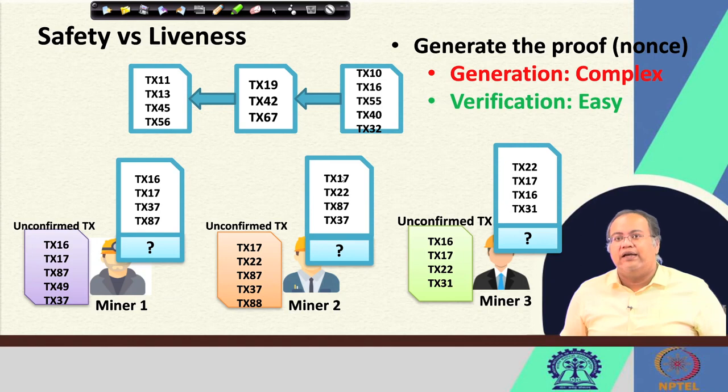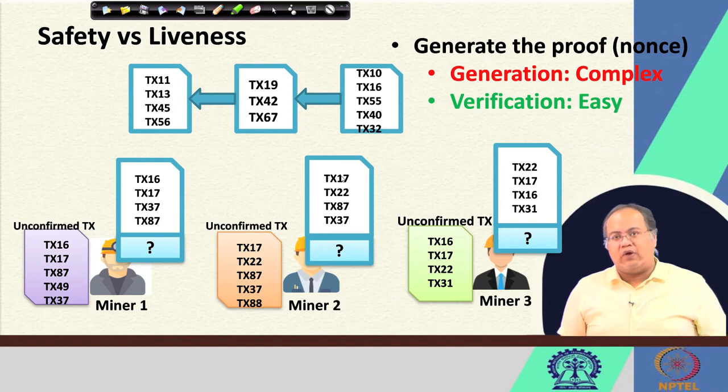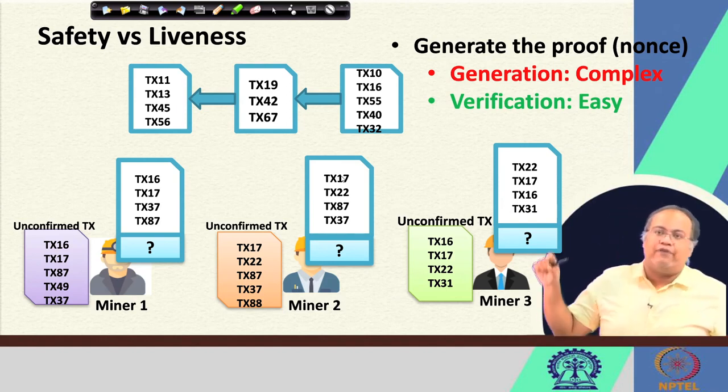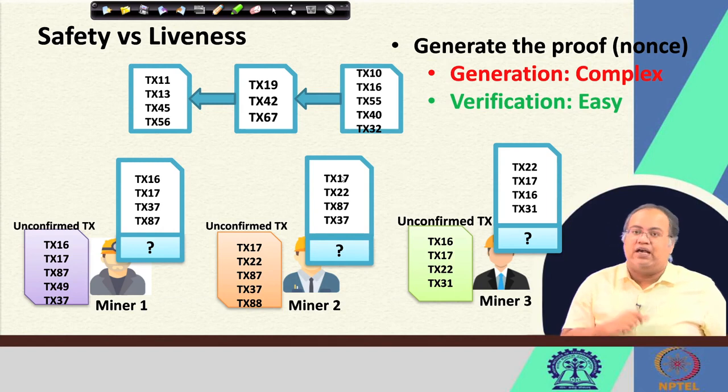That proof works as the guarantee that you have generated the block. In the case of the Bitcoin blockchain, or rather proof of work blockchain, we combine multiple ideas together. On one hand we need the formation of the blockchain, and at the same time I need to ensure this kind of consensus procedure.